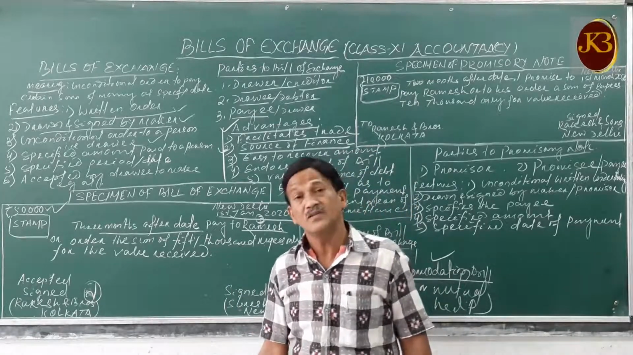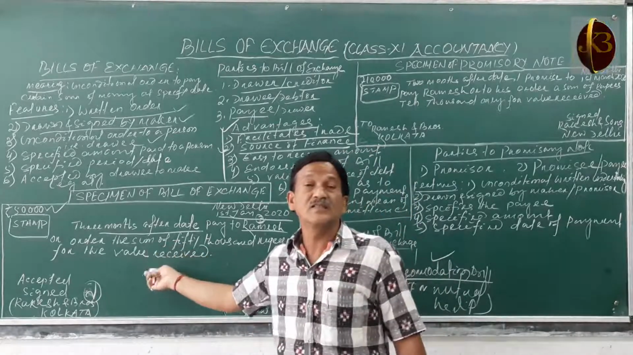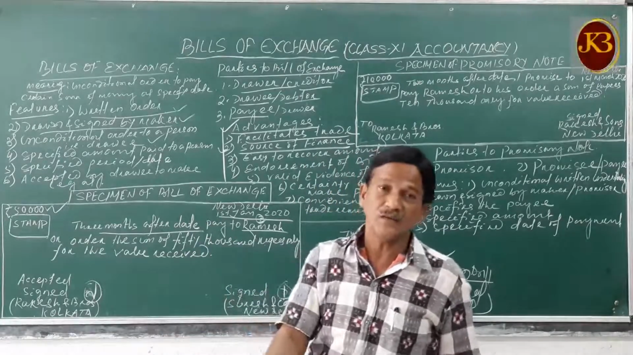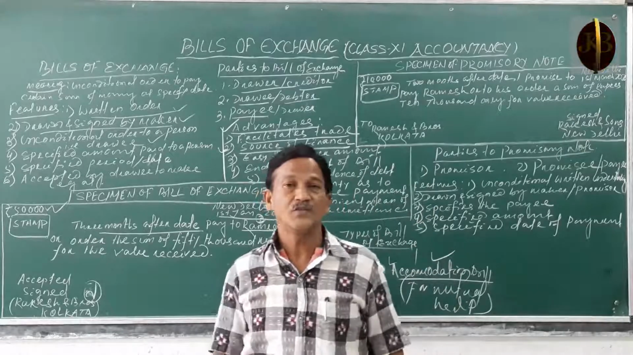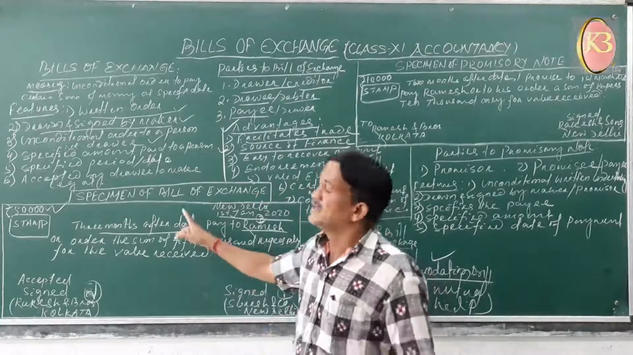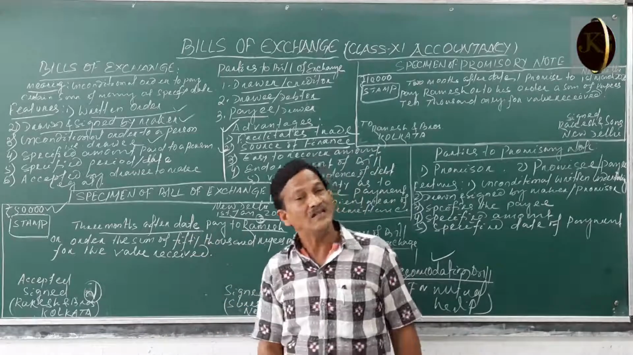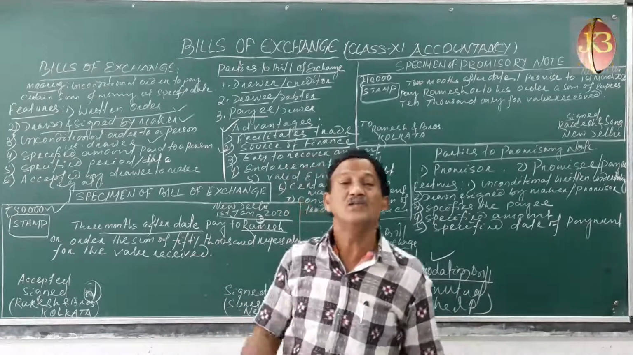So what do you do? Now you can hand over these bills to your bank, deposit them in your bank account, and request the bank to make the discounting of those bills. The bank will deduct certain charges and give you the balance amount. So that is called discounting of bills.